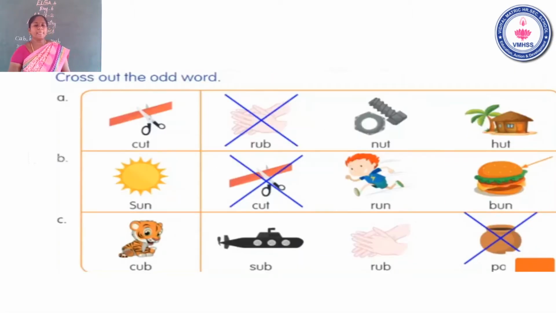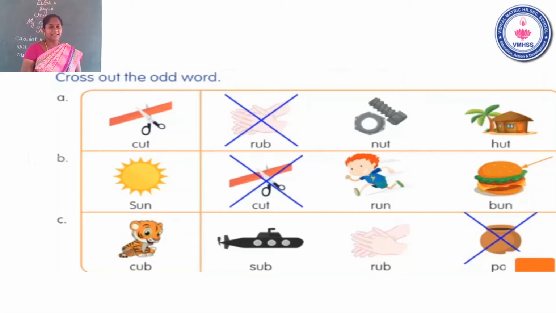Question number 2. Cross out the odd word. Listen, now I will read question number 2A. Cut. The cut is in the separate column. Now I want you to cross out the odd word. I will read the remaining words. Listen carefully. Cut. The next word, rub.